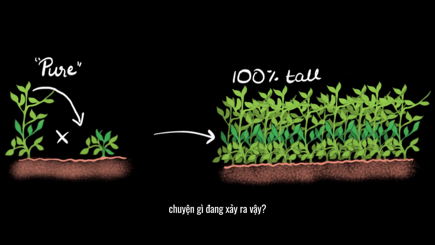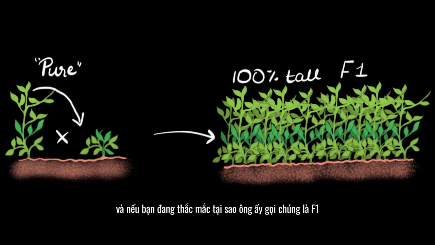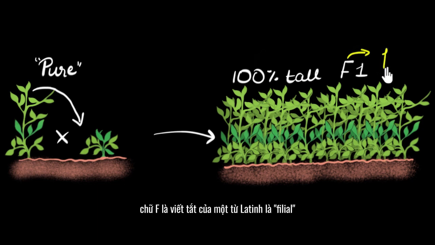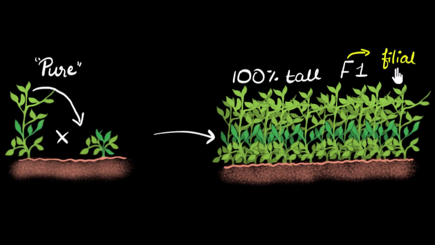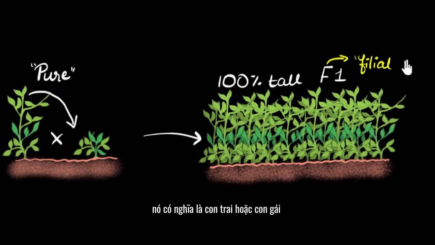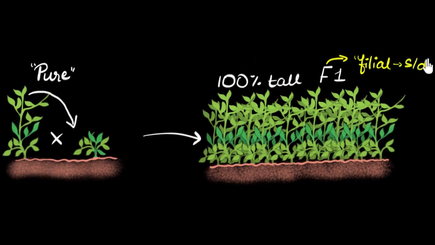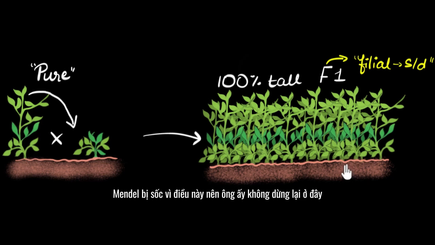What is going on? Anyways, he addressed these plants as F1 generation plants. That's just the name that he gives them. And if you are wondering why he called them F1, the F stands for a Latin word, filial. I hope I'm pronouncing that right. It means son or daughter. So that's why these plants are called F1 generation, first generation sons or daughters of these. But yeah, Mendel was shocked by this.